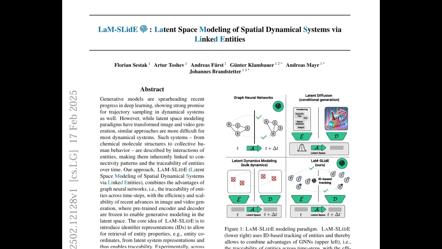But okay, so you've got these unique IDs assigned randomly. How does LaM-SLidE actually use them to make predictions about how the system will behave? It all boils down to three main steps. The first one is what's called the encoder. The encoder. Okay, what's that all about? Well, the encoder takes all the raw data about the system, stuff like the positions and velocities of each entity, and compresses it into this much smaller, more manageable form. So it's like boiling down a huge textbook into a few key bullet points. Exactly. It's all about distilling the essence of the system's behavior. I like it. Makes sense.